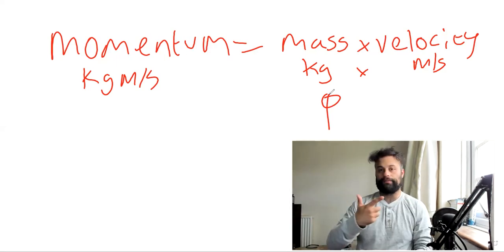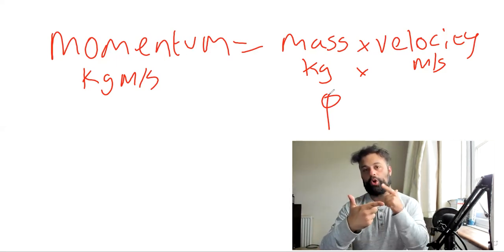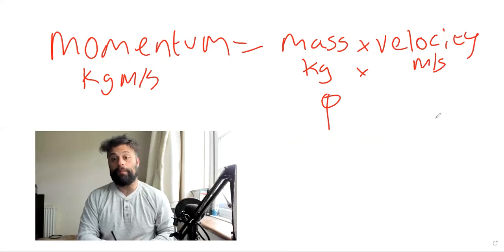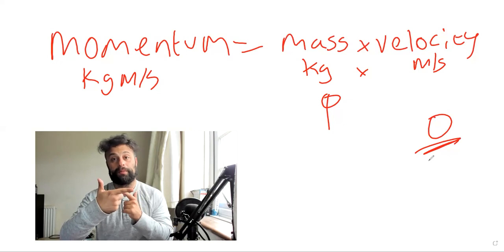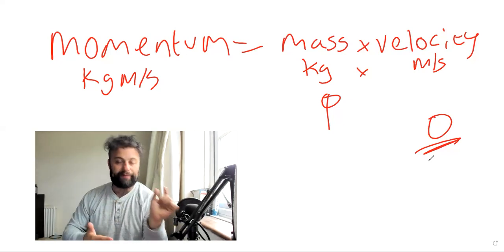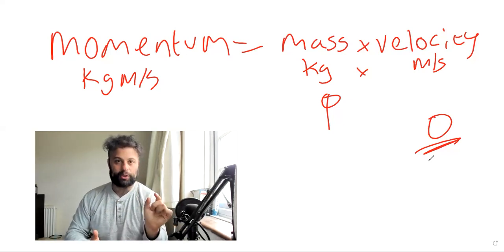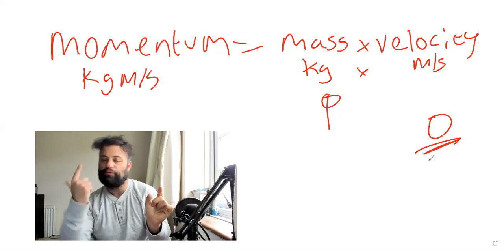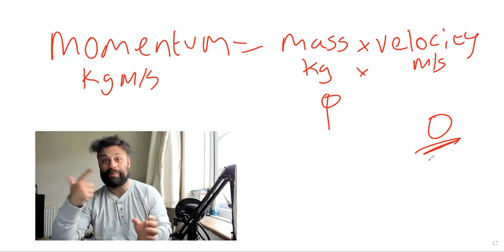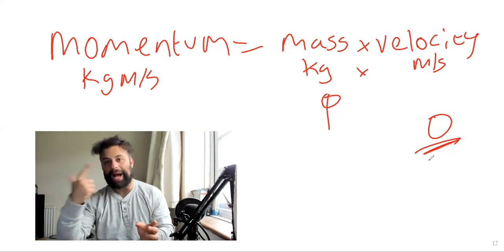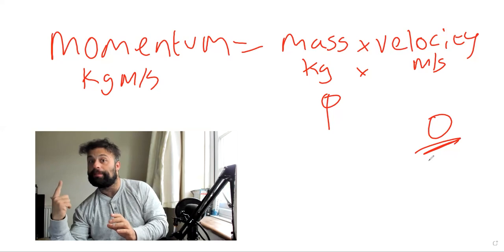But think about a gun. Initially, the bullet and the gun are not moving. So if the bullet is not moving and the gun is not moving, that means initially they have zero momentum. You fire, and the bullet is traveling. Now the bullet has momentum. But what you also notice is the recoil of the gun. So the gun going backwards also has momentum because it has a mass and it's moving backwards.